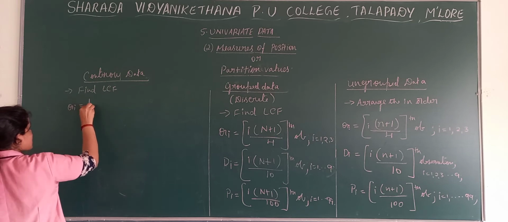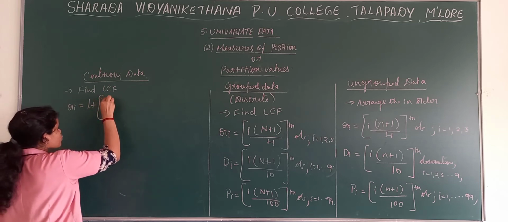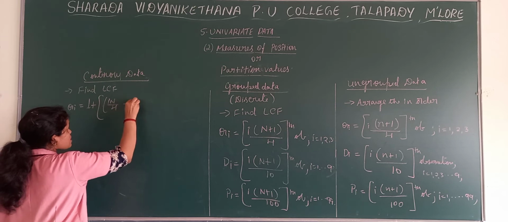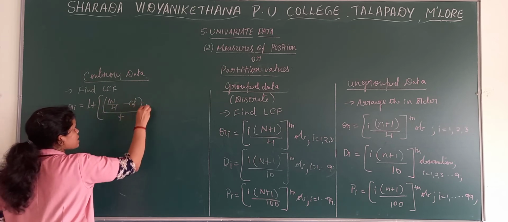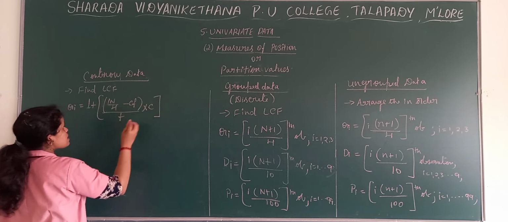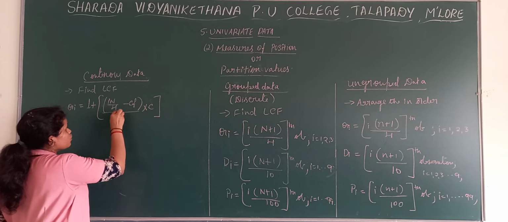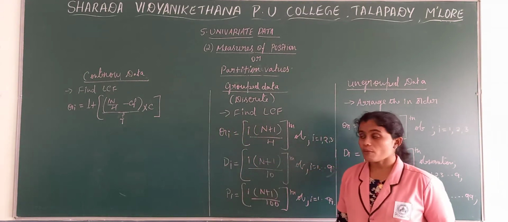Then your quartile formula is L plus (IN by 4 minus CF) divided by frequency into C. This is your quartile formula.